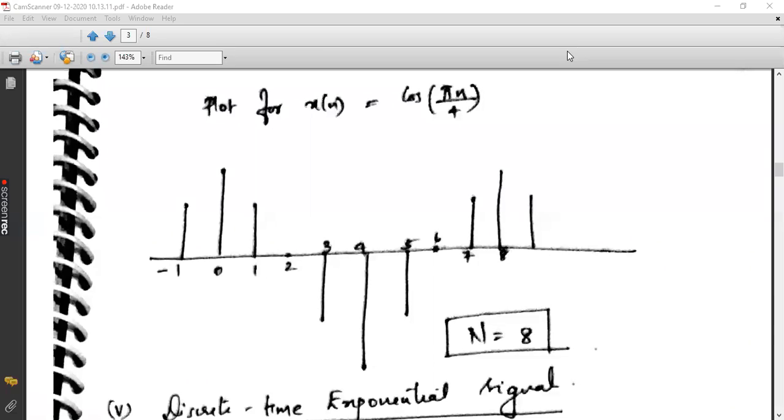Harshit. So once one. At n equal to 1. Hello, here.